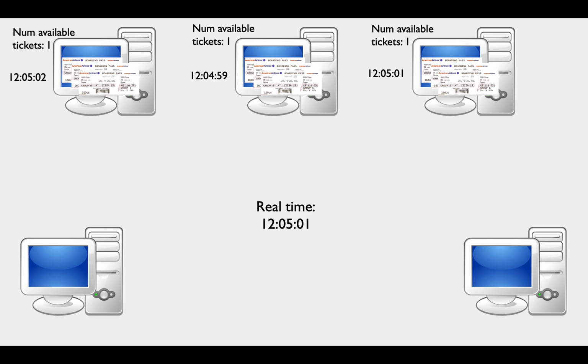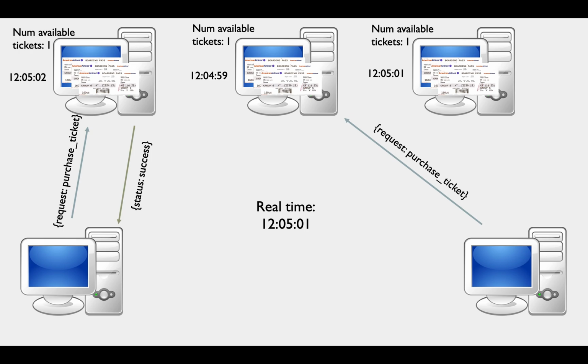So let's say that the first machine gets a request to purchase the last ticket and then forwards it on to the other two machines. Then it responds to the user saying that they've successfully booked the ticket. Then, shortly after, another request happens and comes into the second machine. However, because of the skew of this machine's clock, it appears that this event was supposed to happen before the first event.